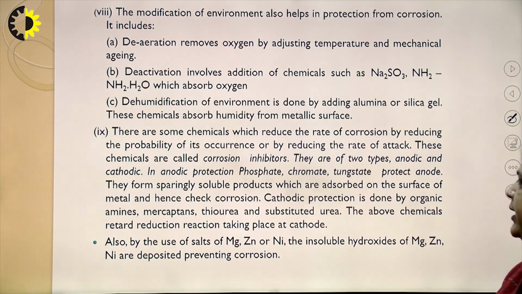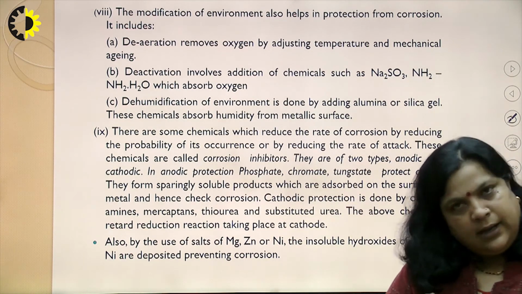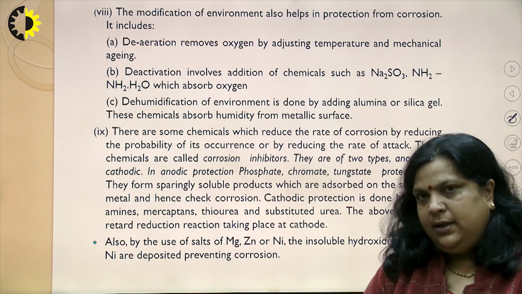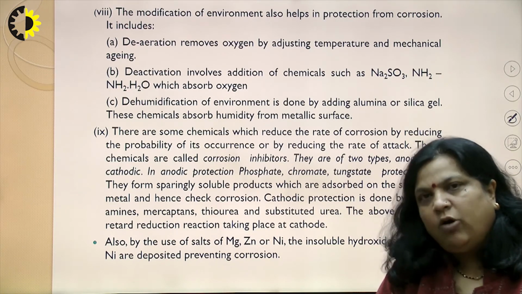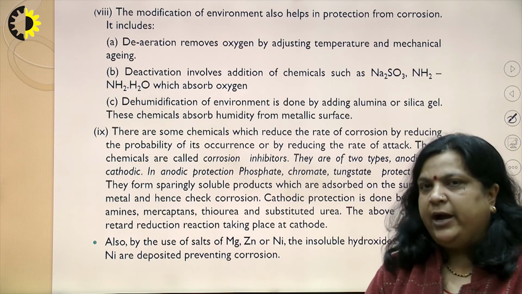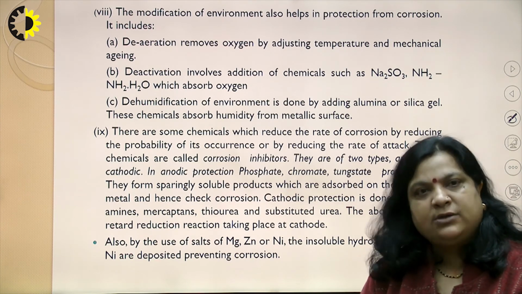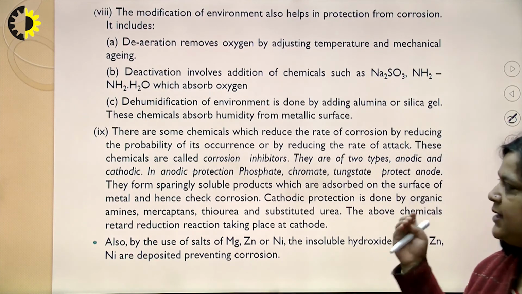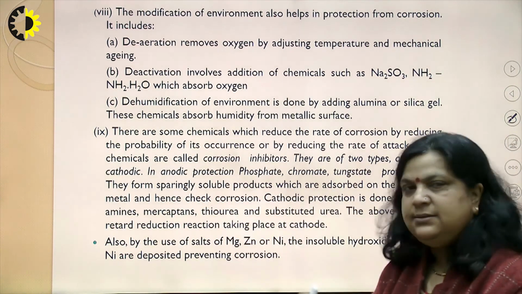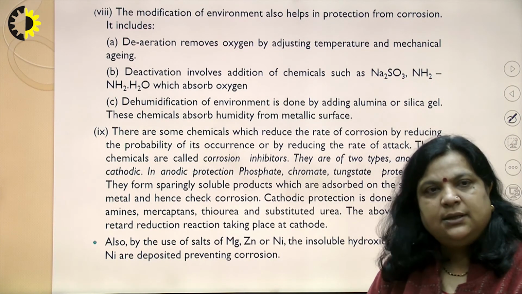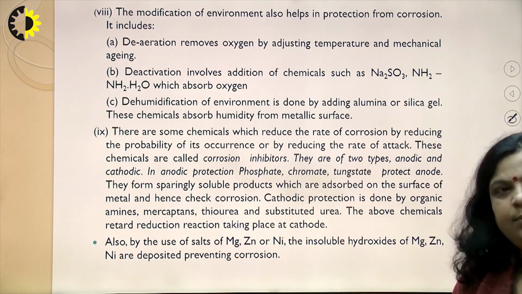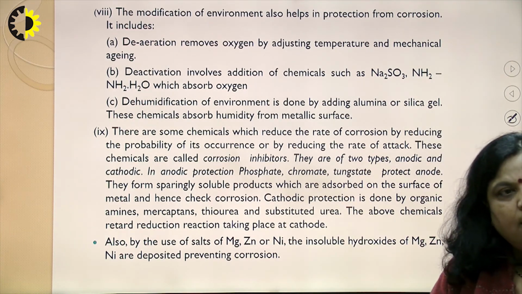Now cathodic protection is done either by reducing the rate of evolution of hydrogen or by absorption of oxygen. These are done by organic amines, mercaptans, thiourea or substituted urea.